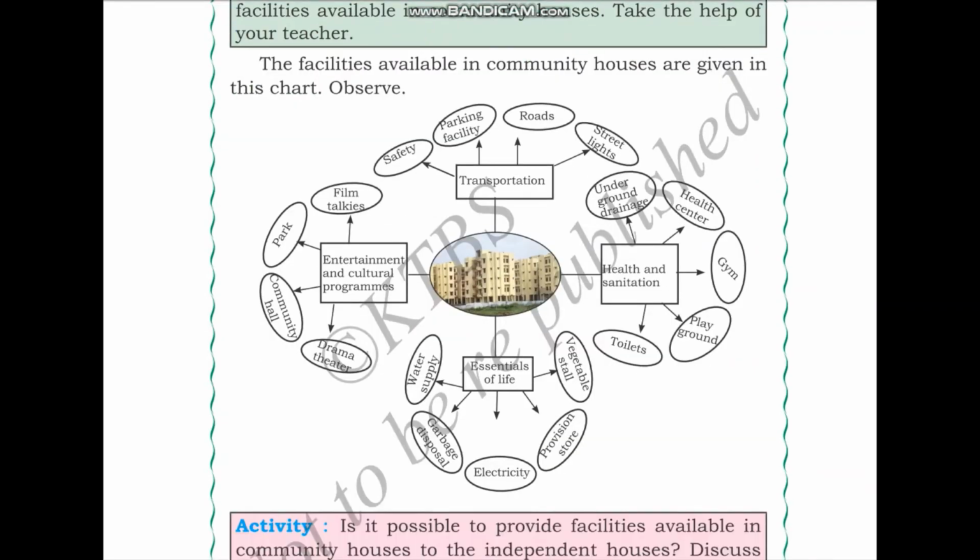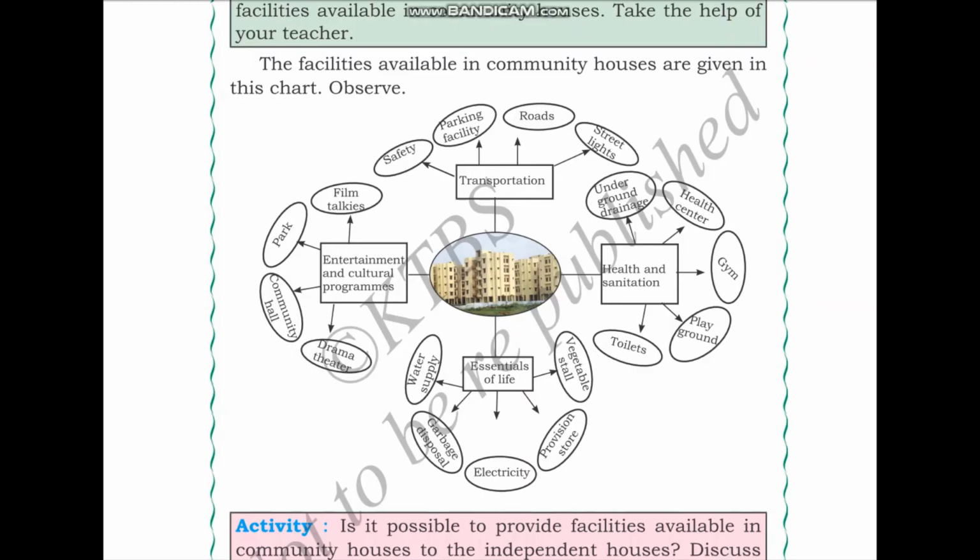Observe. We are going to start with the essentials of life that we can see here. For any community, we are going to need firstly food and water. Therefore, the first essential of life is water supply. The community housing project needs to plan water supply from the appropriate water source such as a water tank and supply it to the communities.